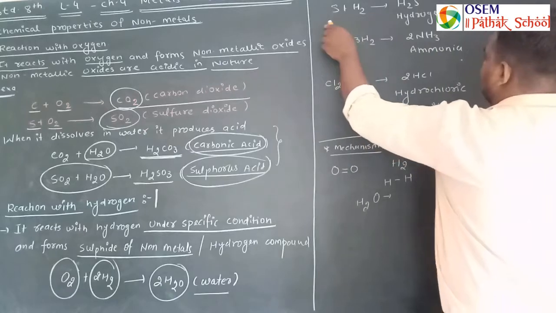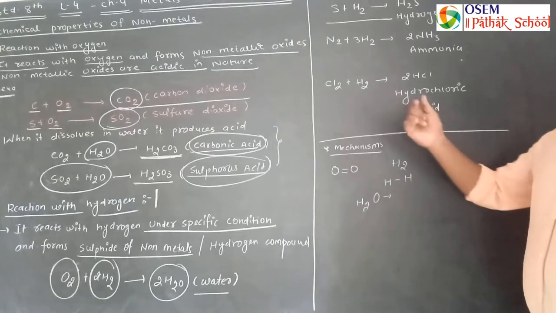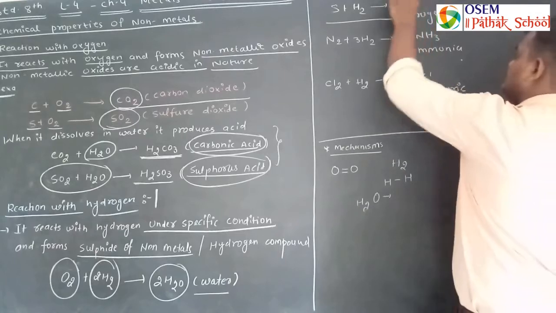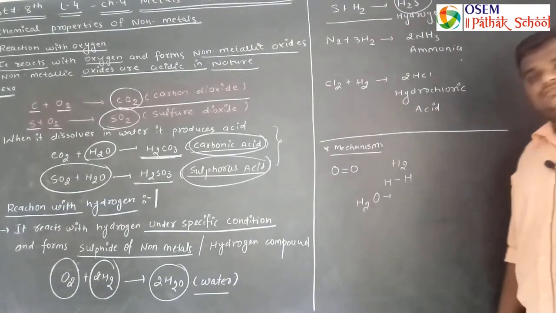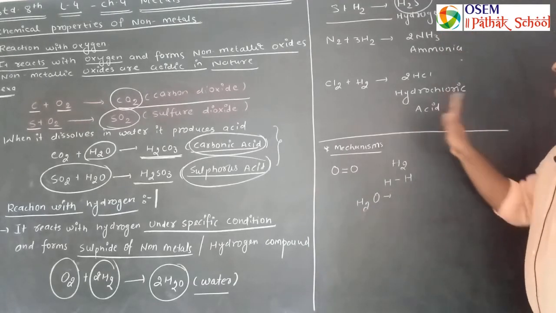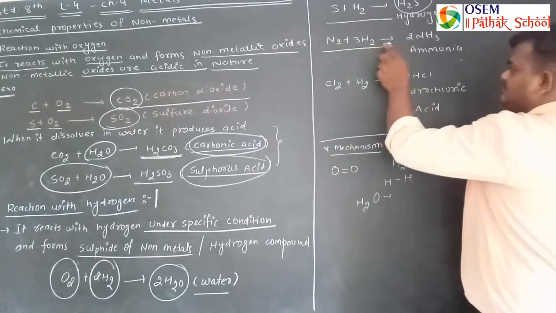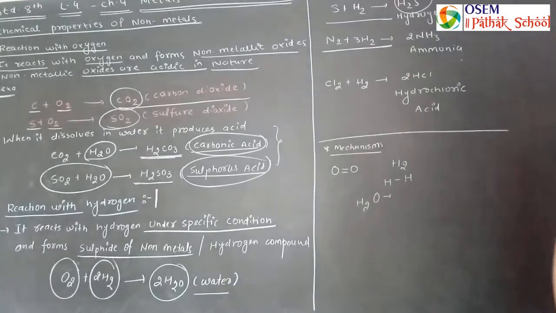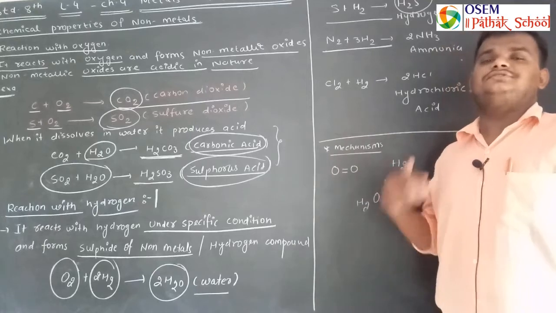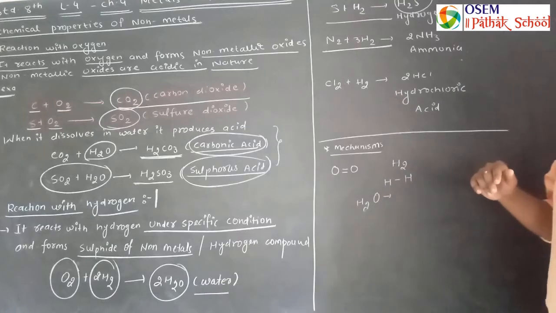Another example of the reaction of non-metal with hydrogen is sulfur reacting with hydrogen to form hydrogen sulfide. This is H2S, hydrogen sulfide, one of the compounds of hydrogen. The third reaction is the most important one, which you will face in upcoming standards or levels when you study further.